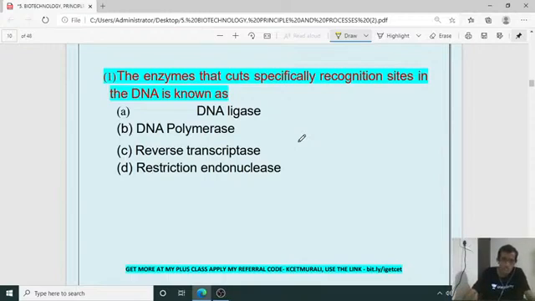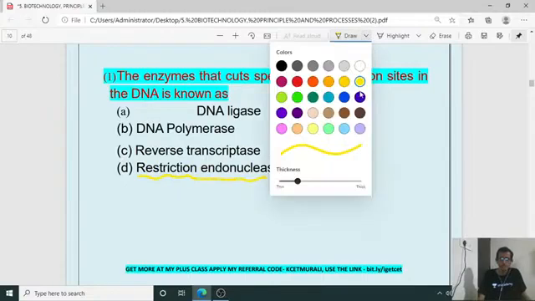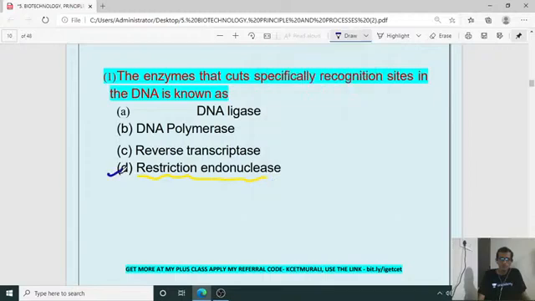So the first question answer is D. D is the right answer. Okay, D is the right answer. Restriction endonucleases are going to cut the DNA at specific sites.